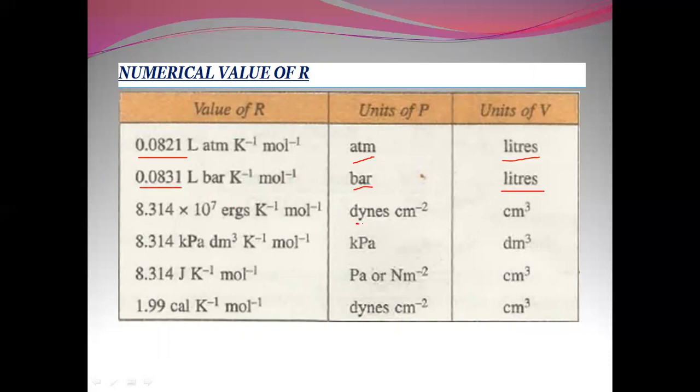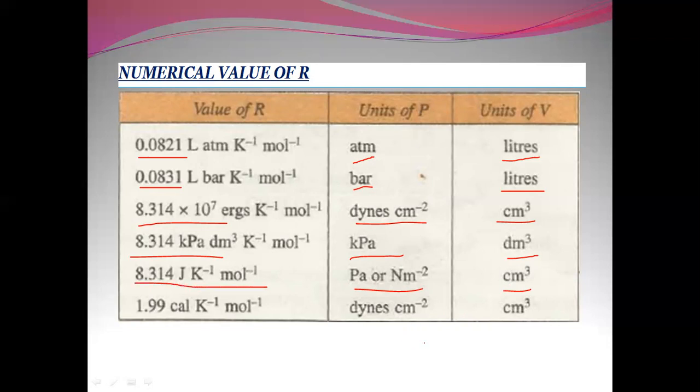When pressure is taken in dynes per centimeter square and volume in cm cube, it is taken as 8.314 into 10 to the power of 7 ergs. When pressure is taken in kilopascals and volume in dm cube, we take the value of R as 8.314 kilopascal dm cube per Kelvin per mole. If we take the pressure as Pascal or Newton per meter square and volume in cm cube, we take it as 8.314 joules per Kelvin per mole.